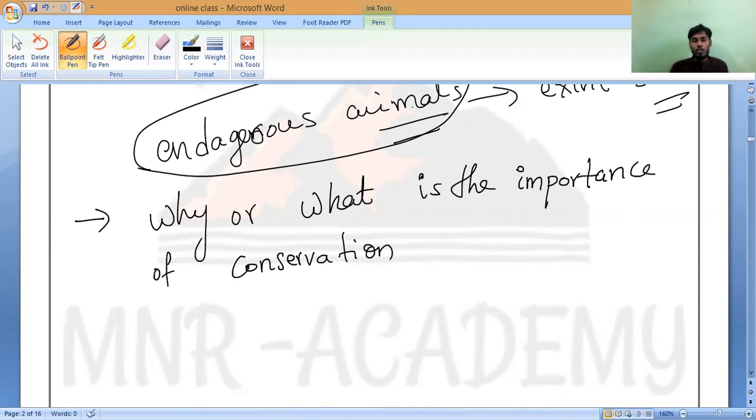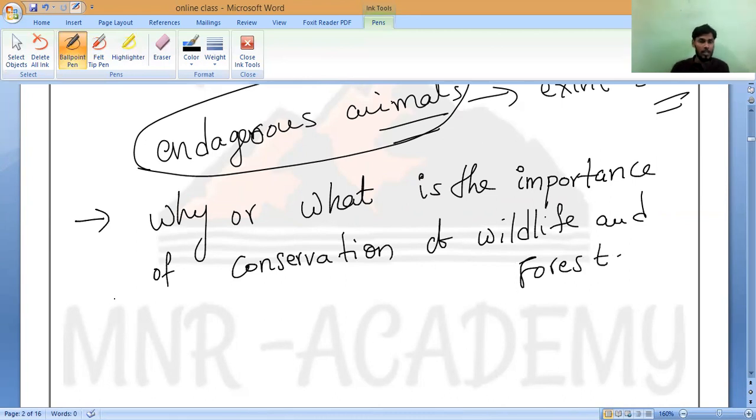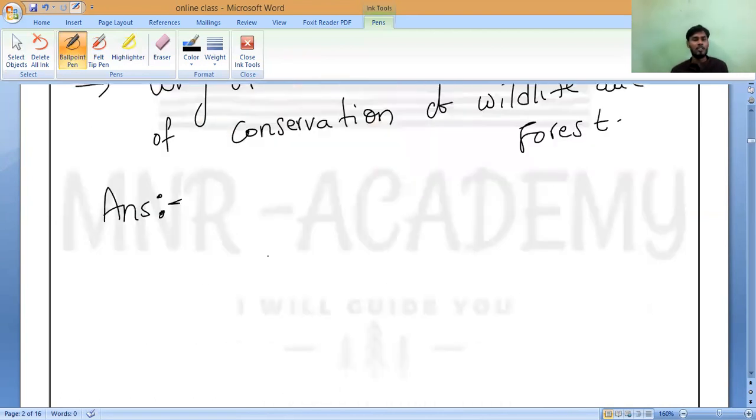Do you all understand? So you have to write why, or what is the importance of conservation of wildlife and forest. Understand? What is your answer, Shruti? Can you say it in English? You should say it in a proper English sentence. You can say it simply.